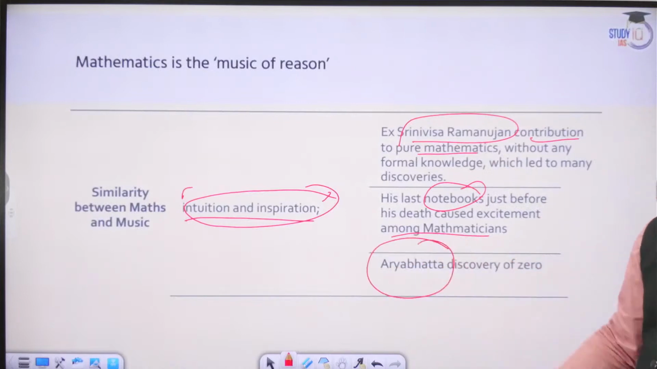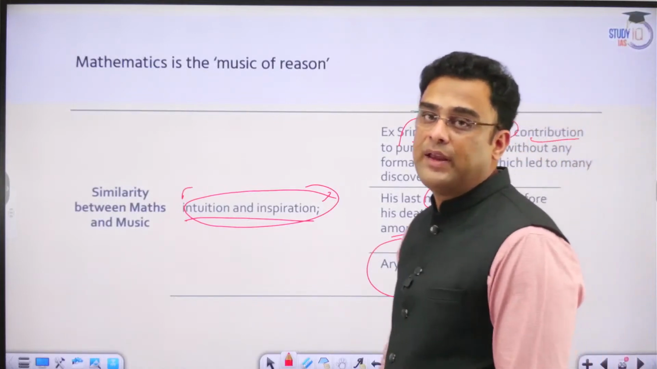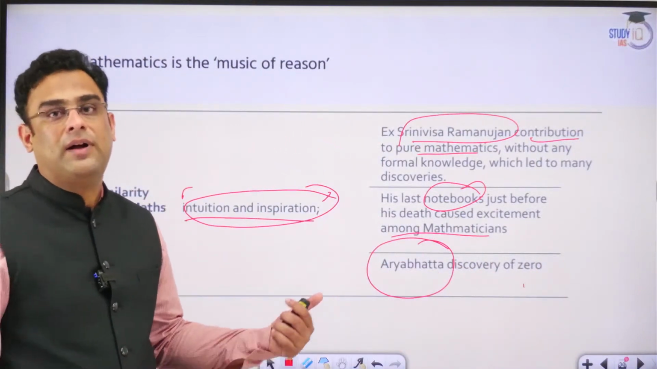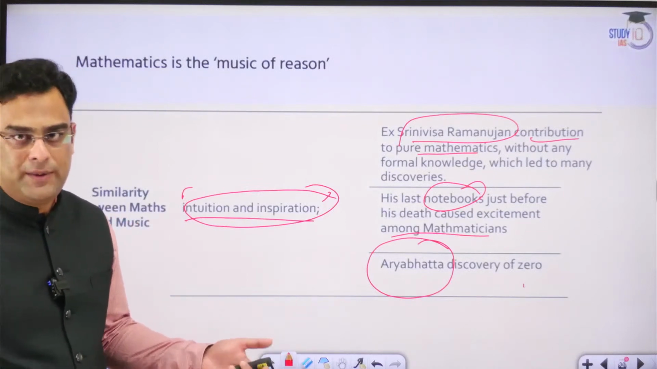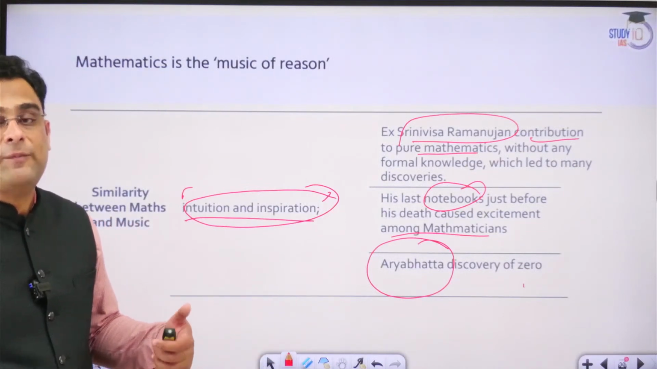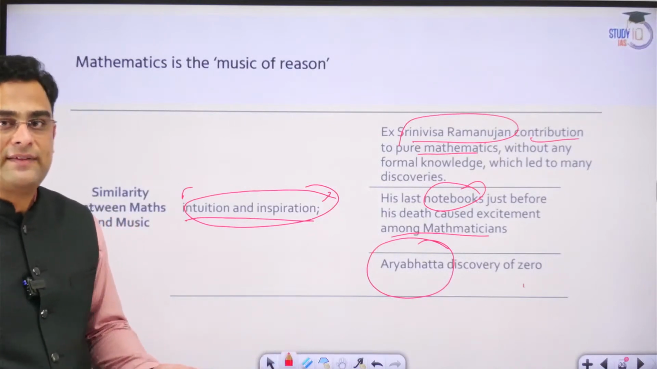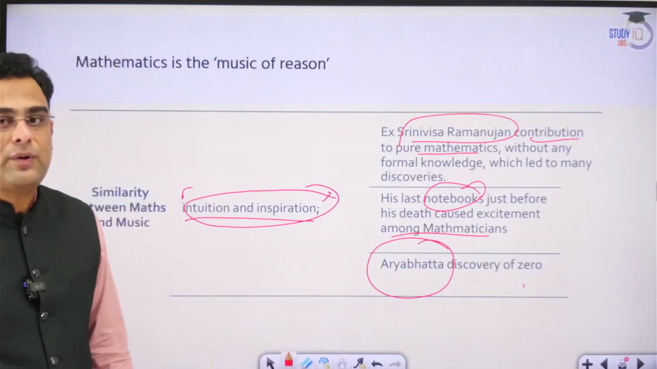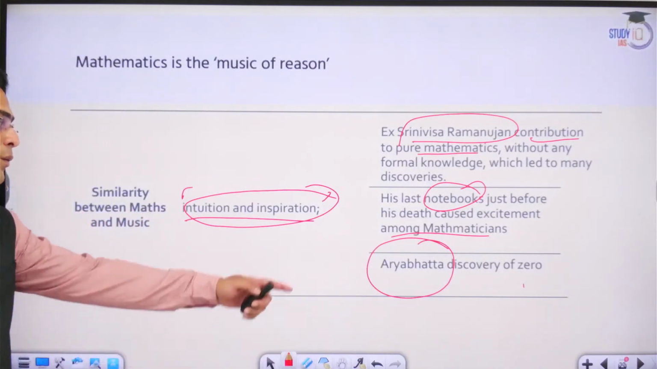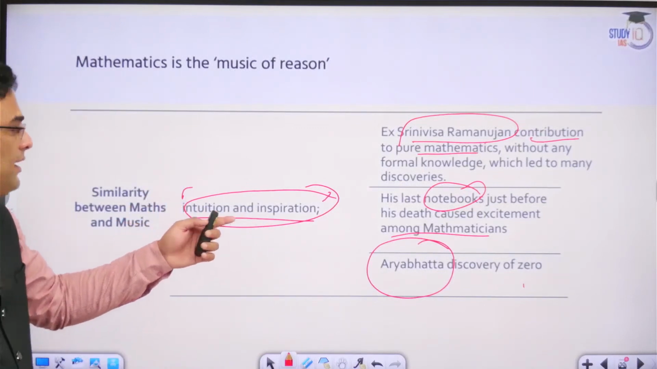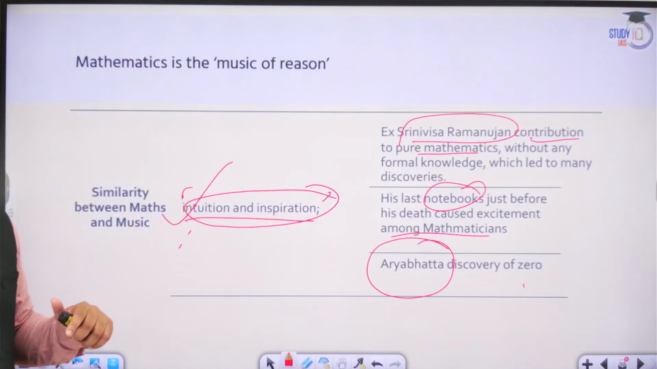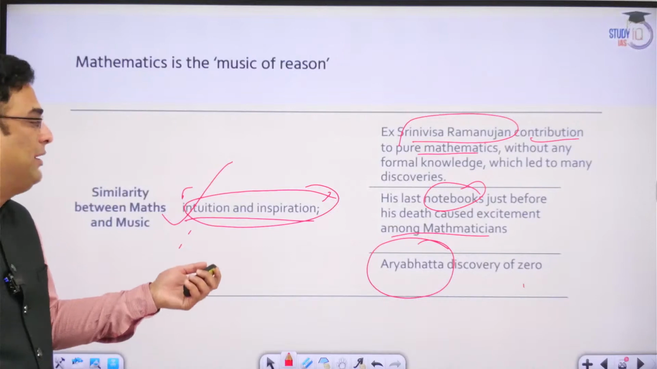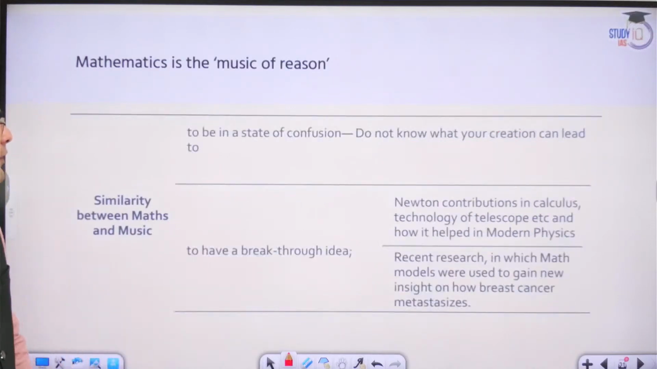Similarly, Aryabhatta, the great Indian mathematician, discovered the entity of zero. Without understanding zero, without understanding shunya, there could not have been any mathematics. There could not have been any subsequent development in any field of science. Science requires quantification. It requires measurement. And without zero, there couldn't be any measurement in the first place. Where are these things coming from? They are again coming from intuition and inspiration. So on similar lines to music, mathematics is also in many ways derived from intuition and inspiration.